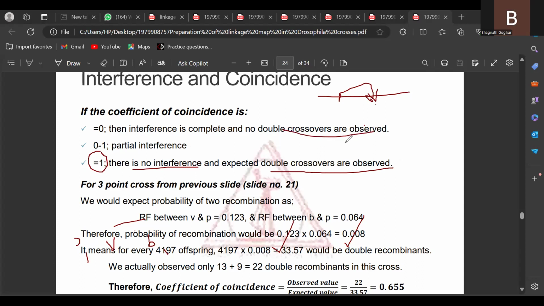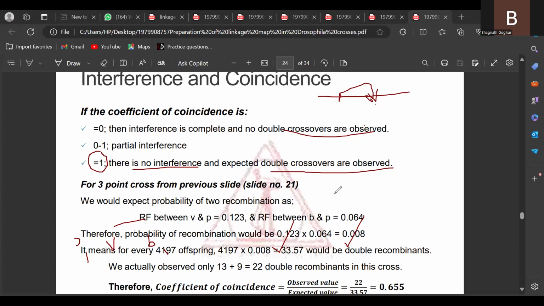So this is the logic. You can go through the range of coefficient of coincidence, that is 0 to 1. If the value is 0.2, 0.4, 0.6, that is partial interference. But the complete whole number 1 indicates double crossovers are perfectly observed in the progeny data.